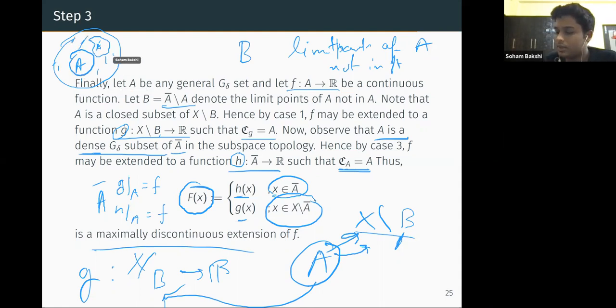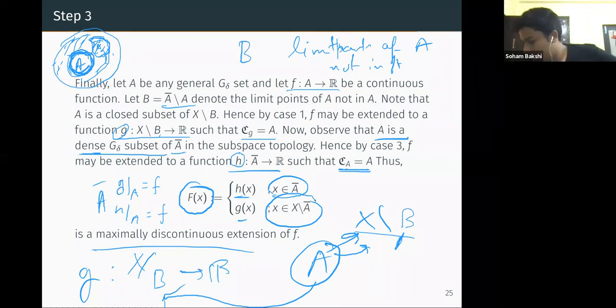So this is closed in this whole thing, and this is again G delta and dense in this whole part. And we give some value to this and give some value to the other part and take the whole thing, and that will give us the bigger function which we are defining over the whole capital X with our desired property.